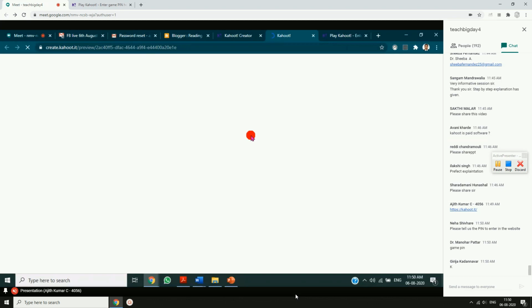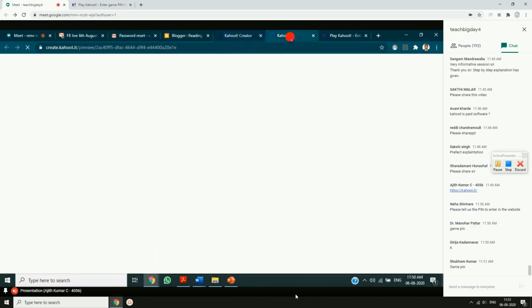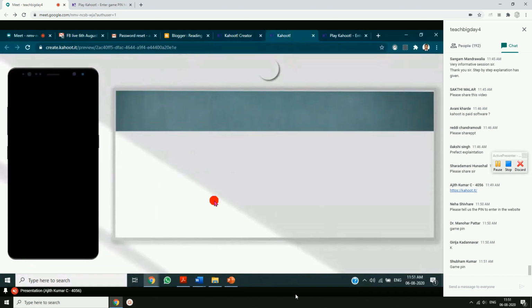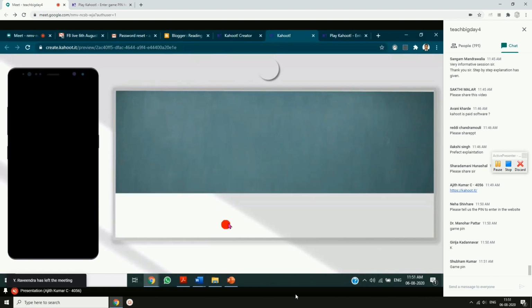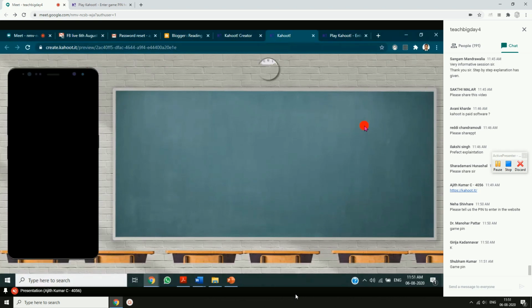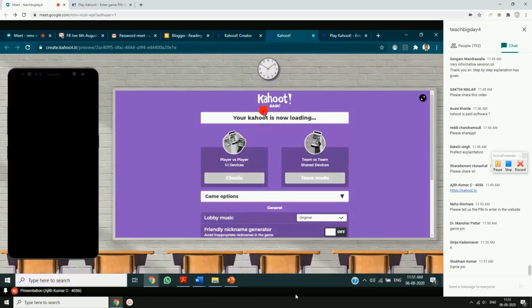Those who come to the first position will be getting a kind of a prize. But this is maybe a kind of a reverse game because I have not given the correct answer. So you don't go behind, but you can see just for demo how Kahoot is working. This is how you have to do. Since the internet is a little slow, your Kahoot is now loading.